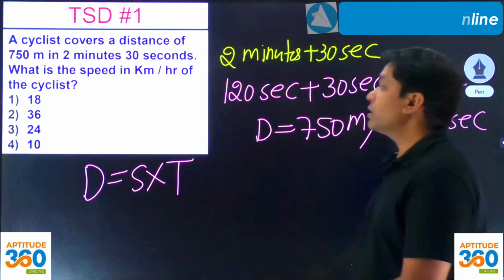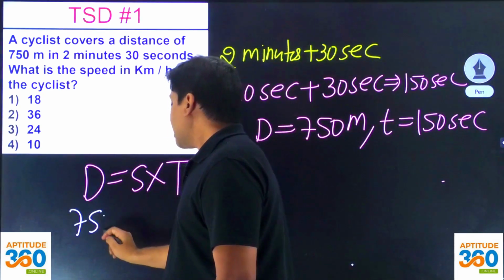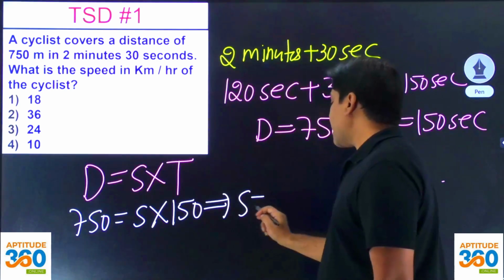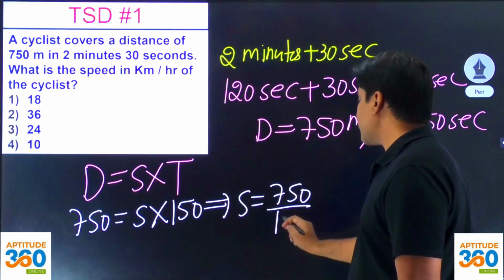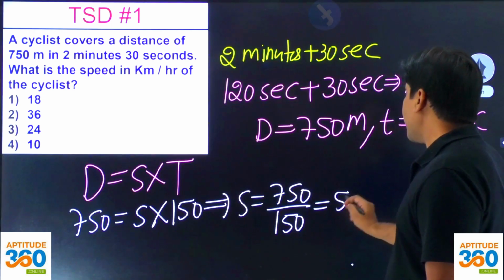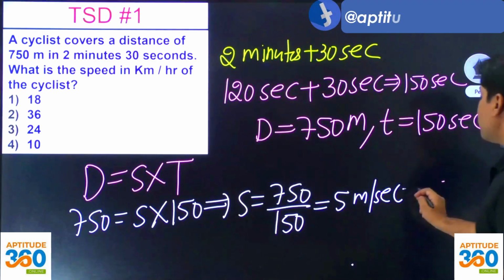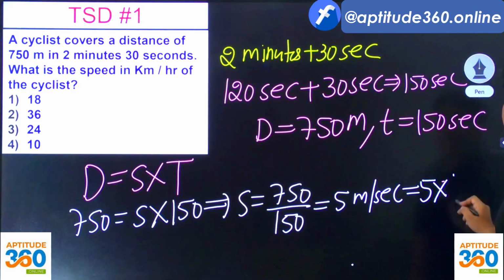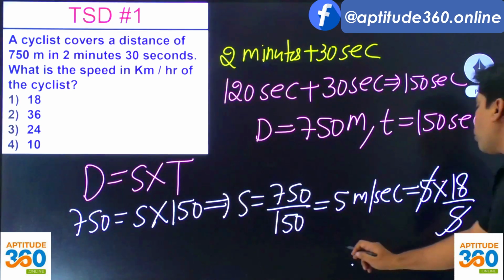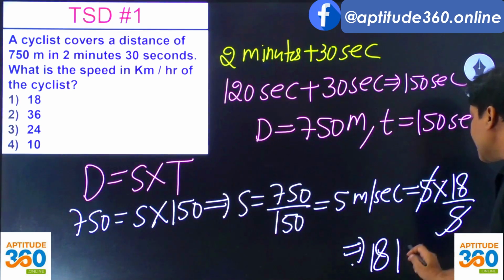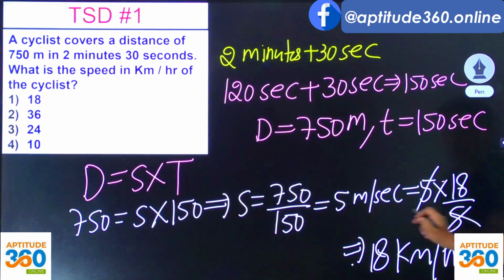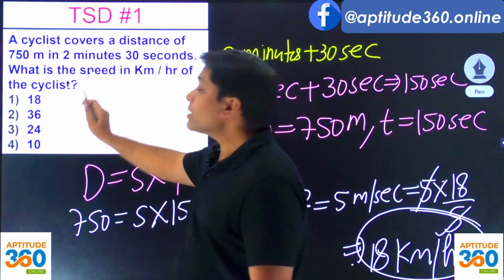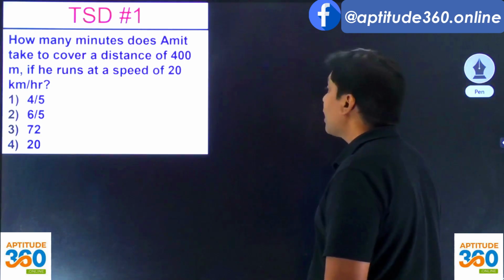Pretty simple for you to find out. Distance 750 meters in how many seconds? 150 seconds. So what is going to be speed? Speed is going to be 750 upon 150, which is coming out as 5 meters per second. And you need to find out your speed in kilometer per hour. So 5 will have to be multiplied with 18 over 5, and if you do so, you are going to get 18 kilometers per hour. Very simple. Did you understand this? What is the answer out here? The answer is 18.